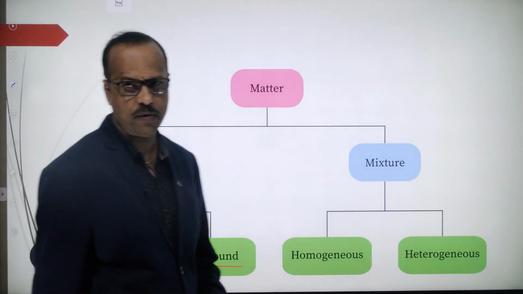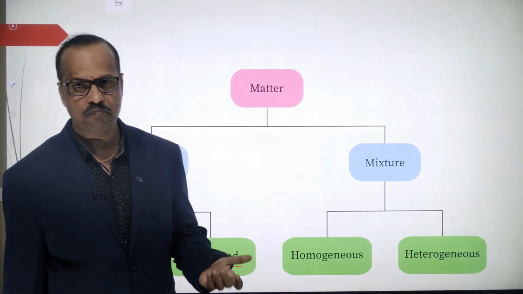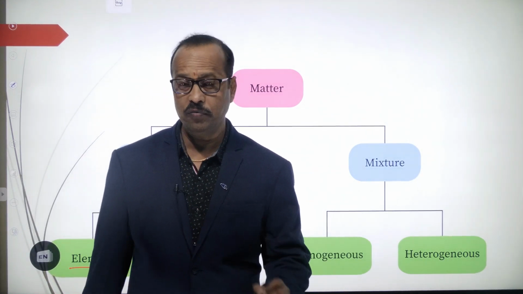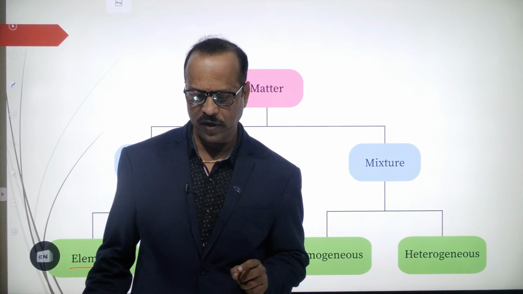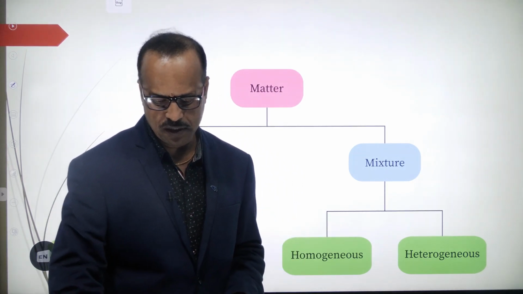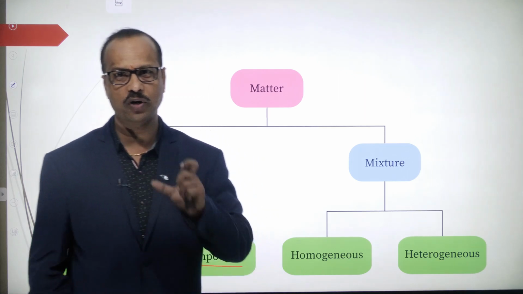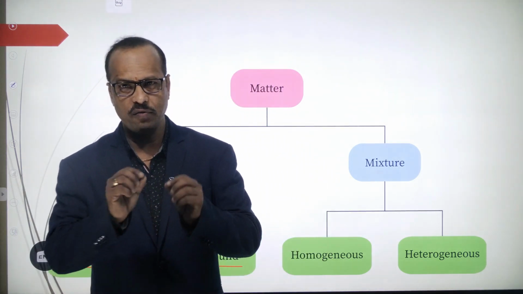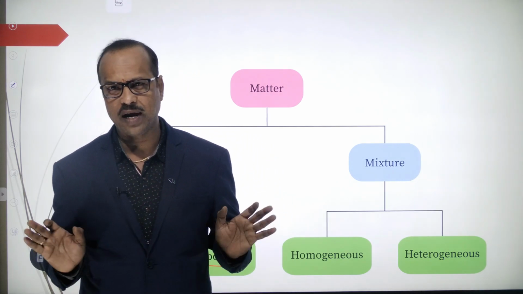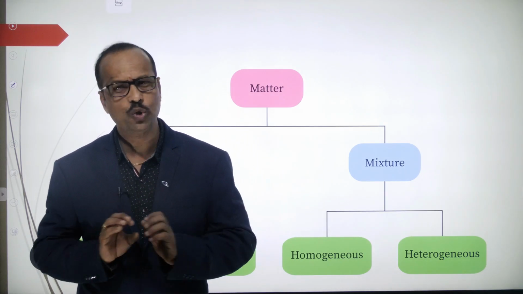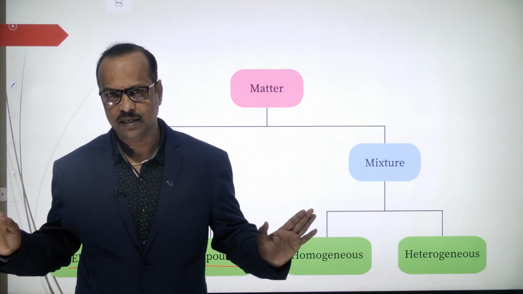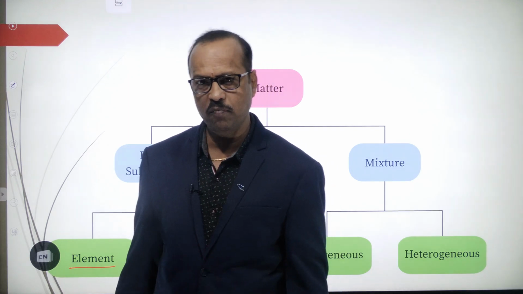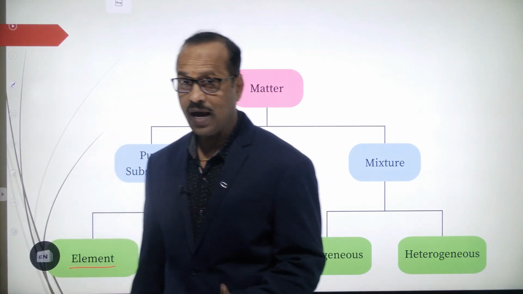Elements means copper, gold, zinc, magnesium, oxygen, nitrogen, these are the elements, which are made up of one type of atom. For example, take pure gold. We purchase 24 carat gold. Pure gold means 24 carat gold. It consists of only gold atoms. No other elements are present in it. It's totally made up of one kind of atoms, or we can say one kind of molecules. So that is pure.